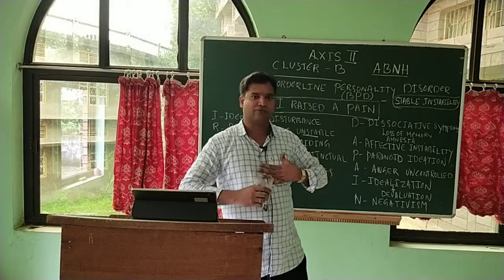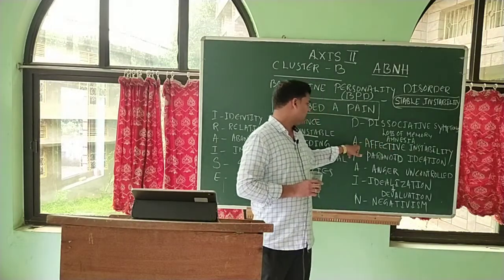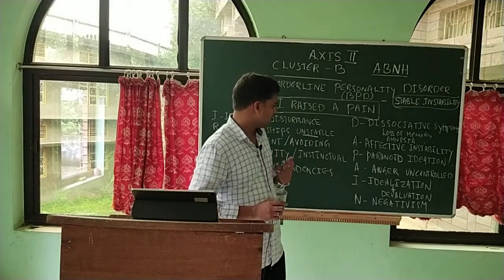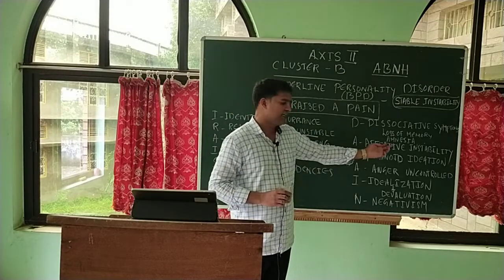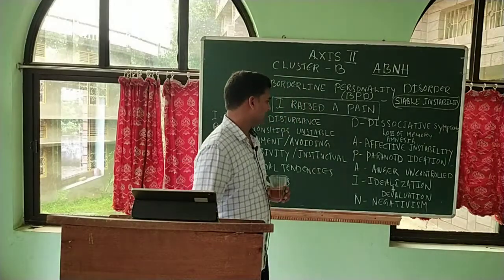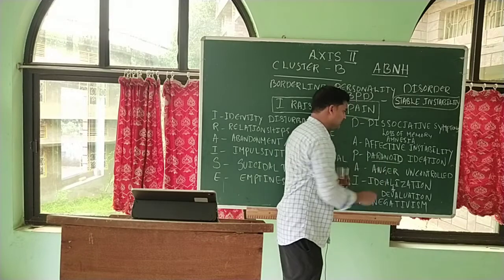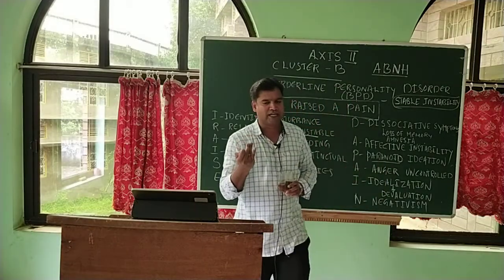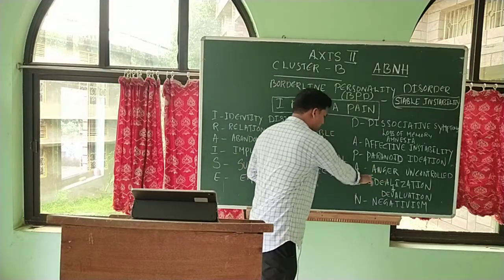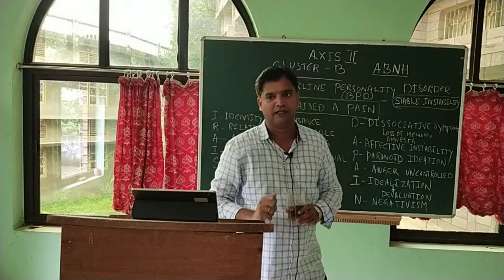They dissociate the self, and that is shown in their loss of memory, which is called amnesia. Then they have affective instability, no proper affect, they do not know how to handle their emotions. That is followed by paranoid ideation, very suspicious, suspecting anything and everything because of their basic mistrust and distrust, as seen in paranoid personality disorder. Then they have anger, they cannot control, regulate, or manage the anger. And then we have another important characteristic called idealization, an all good or all bad mentality. Idealization is immediately followed by devaluation.